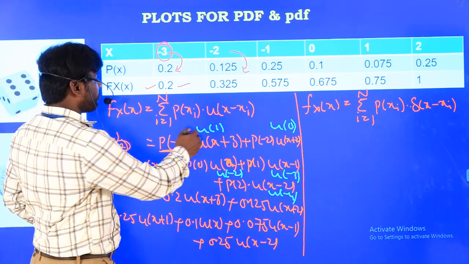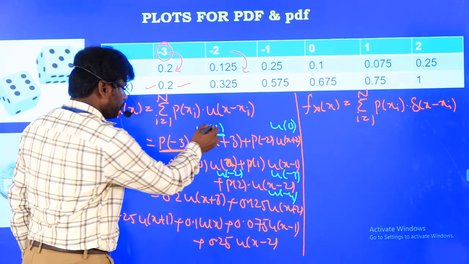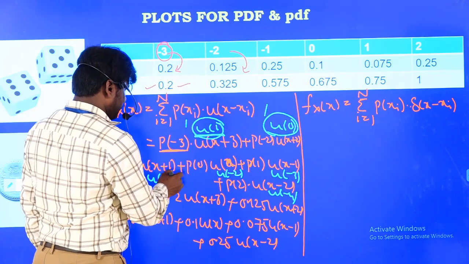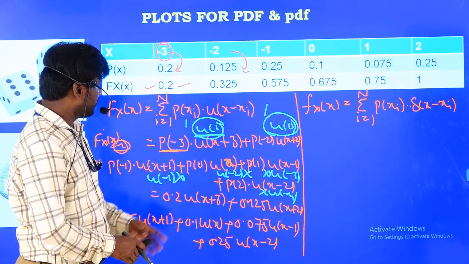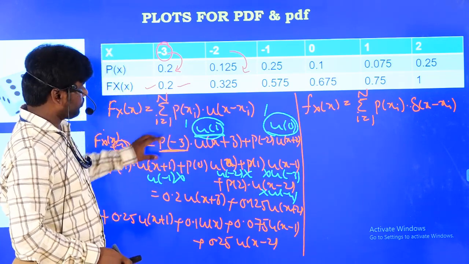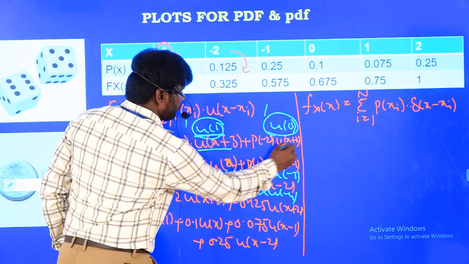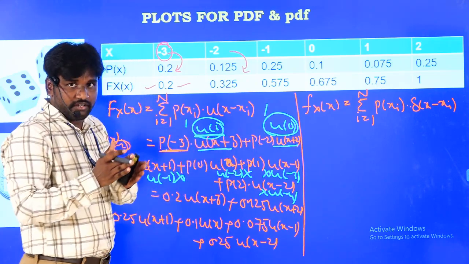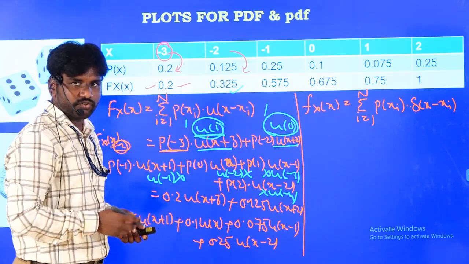The unit step function is valid only on the positive side, so u(1) becomes 1, u(0) also becomes 1, but this one 0, this one 0, this one 0, this one 0. That means at x equal to minus 2 it adds the two values: 1 into this probability plus 1 into this probability. Both get added, so exactly you will get the distribution probability like this, 0.325.